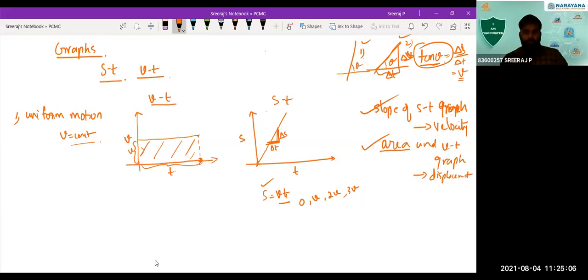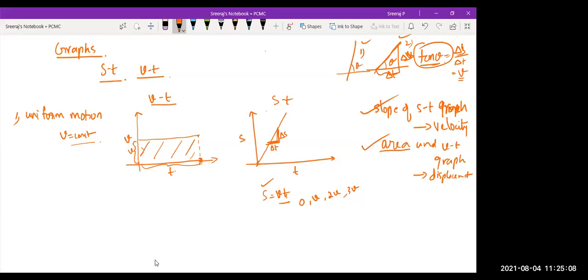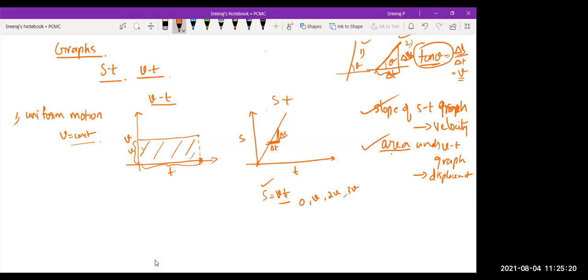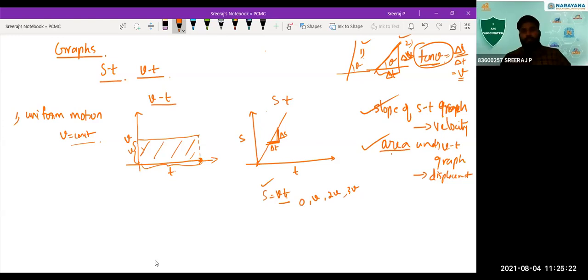What is the area of the velocity time graph, sir? The area under the velocity time graph gives you displacement. You see here in this constant uniform motion. Sorry, sir, the displacement time graph? Sorry, displacement time graph, no, we don't take it. We don't need such a physical quantity. We are not defining such a physical quantity.